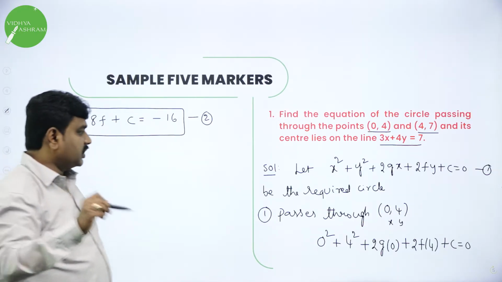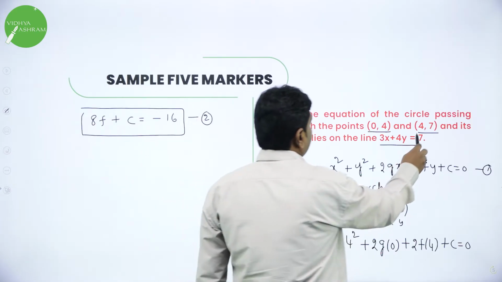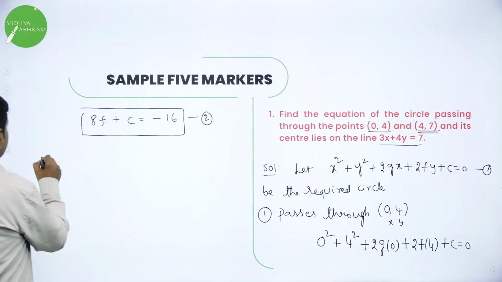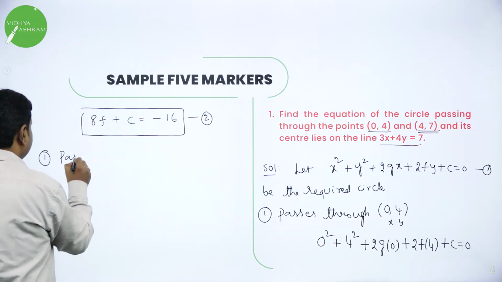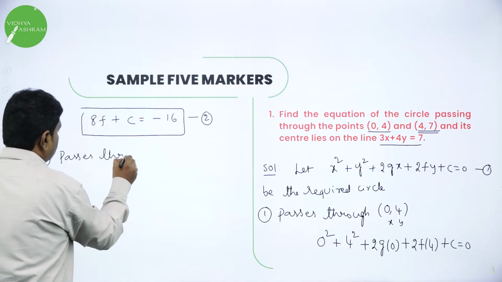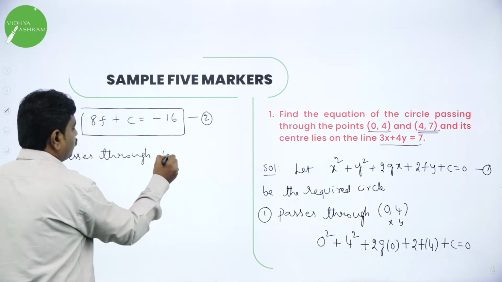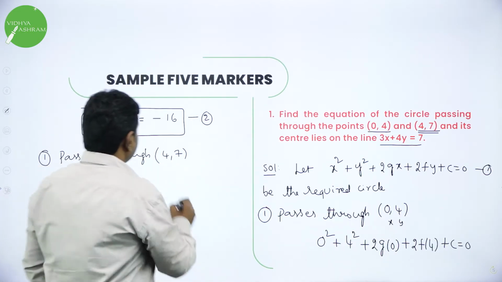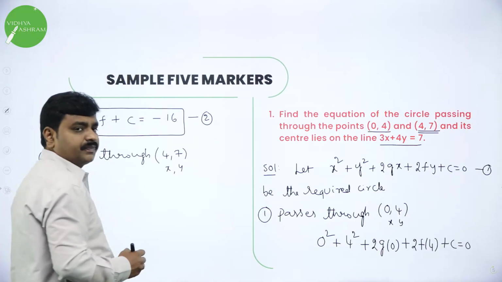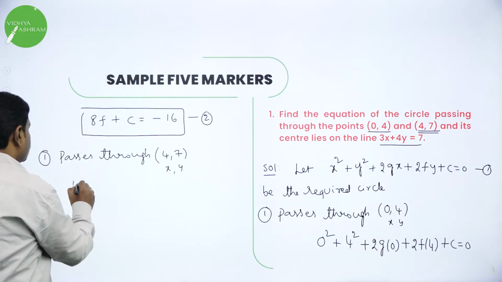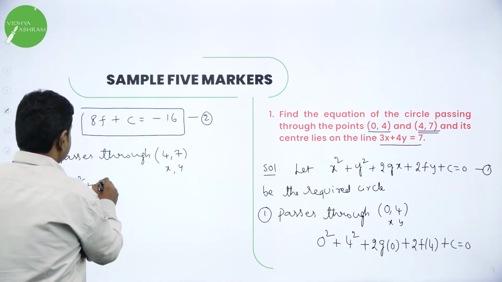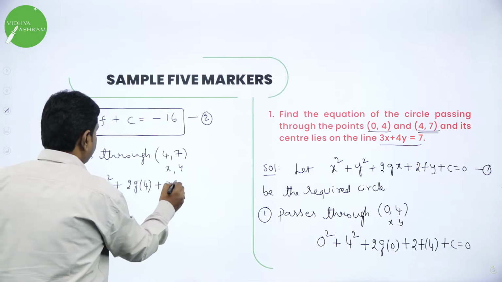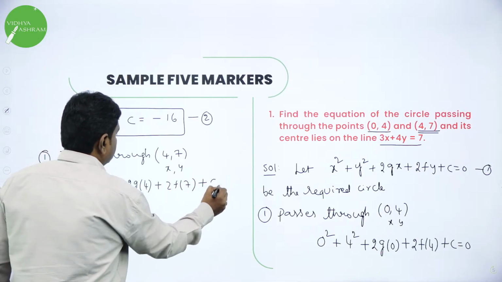And further it also passes through (4, 7). They told it passes through (4, 7). So circle 1 passes through the other point. What is the other point? (4, 7). So substitute (4, 7) in equation 1, in the place of x and y. So you will get 4 square plus 7 square plus 2g into 4 plus 2f into 7 plus c is equal to 0.